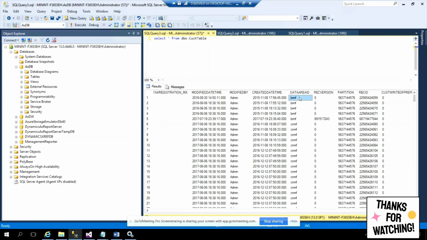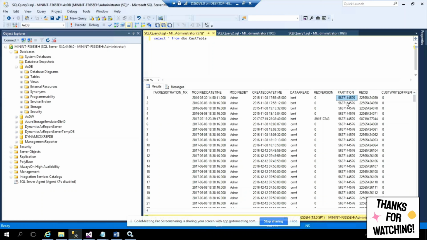And data area ID is still there. Data area ID is used for identifying the company. If data area ID is there, it means you can create more than one company, right? So for now, we don't need to worry about that. The next one is record version. If you modify something, the record version is modified because you modified something.